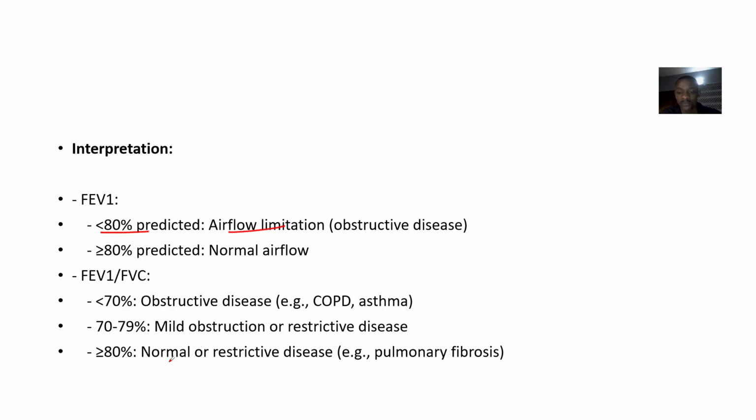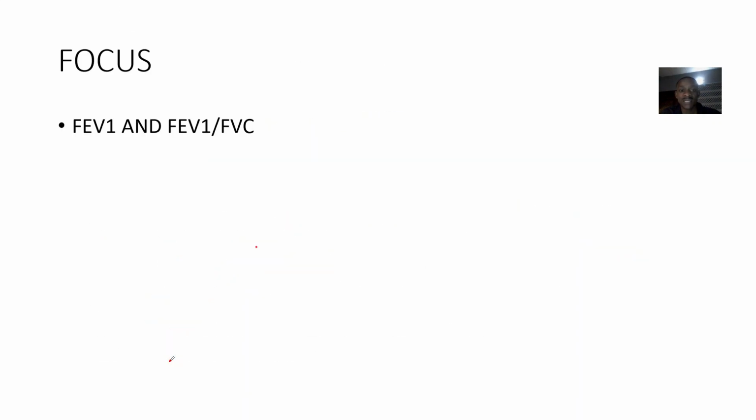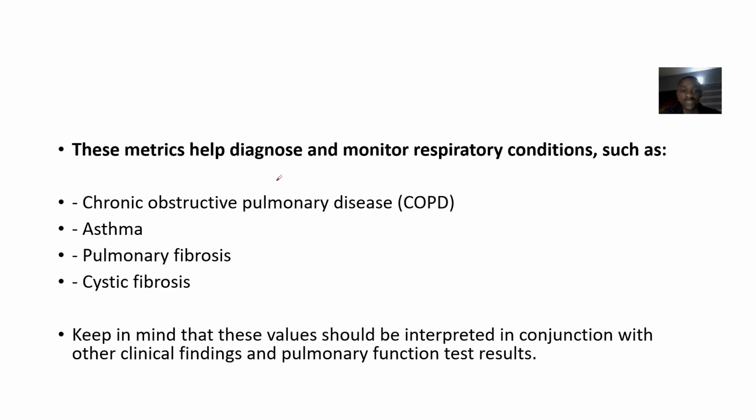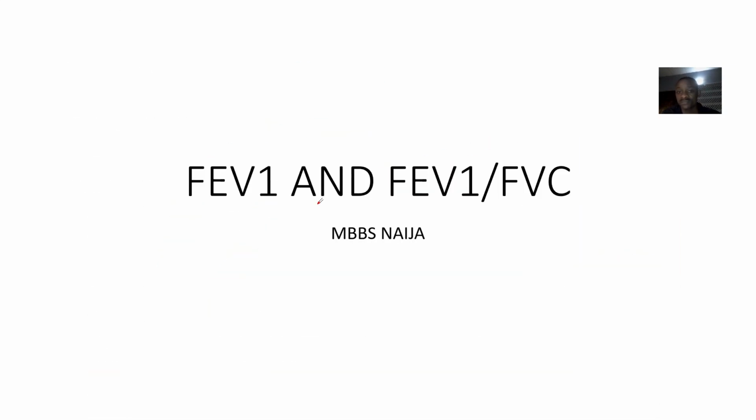Okay, well, all right. So I think basically that's it for this concept. So these metrics, that's the forced expiratory volume in 1 second and its ratio, are used in diagnosing and monitoring how patients recover from disease conditions like what? Chronic obstructive pulmonary disease, asthma, pulmonary fibrosis, cystic fibrosis, and all of that. Okay, so that's it for this lecture.